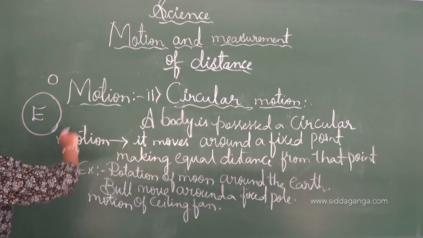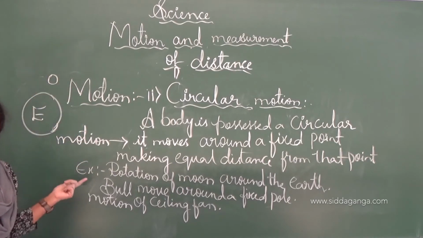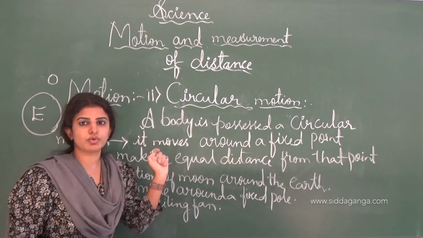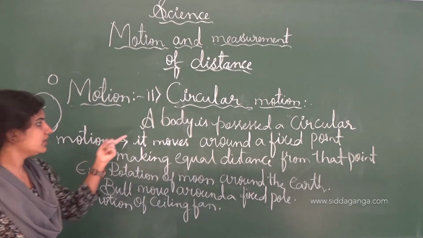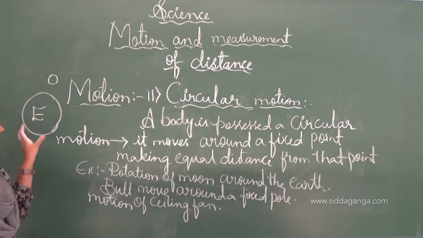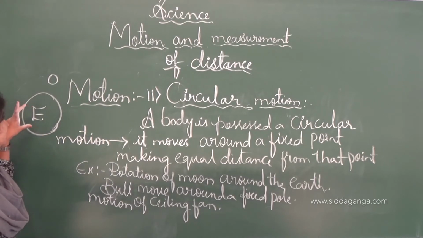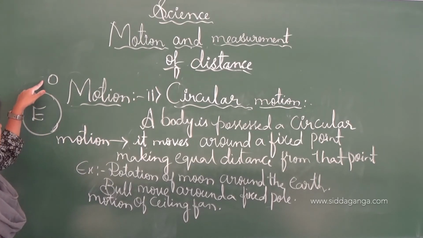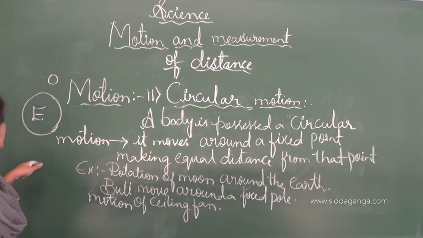Such a motion is called circular motion. Earth is the fixed point where the moon moves in a circular way, and this is one of the examples of circular motion.